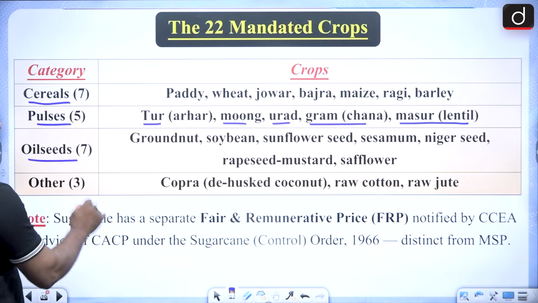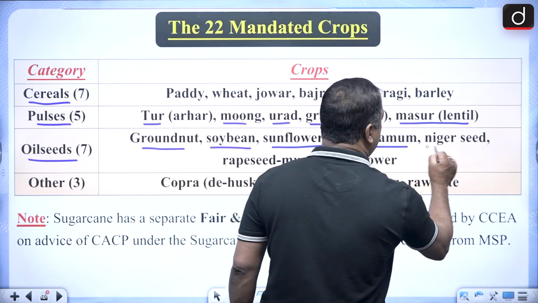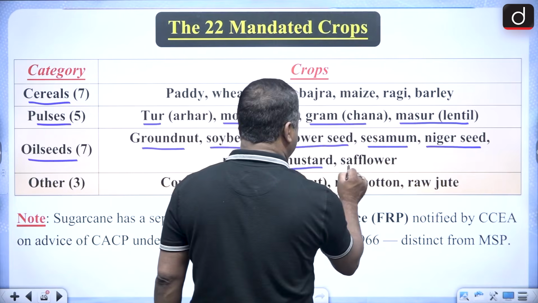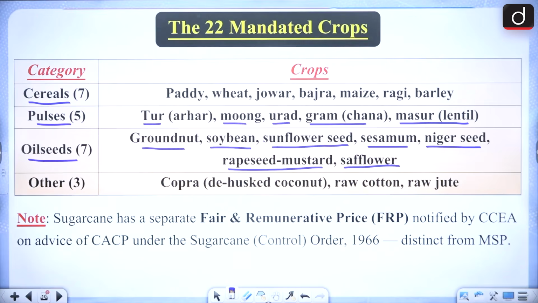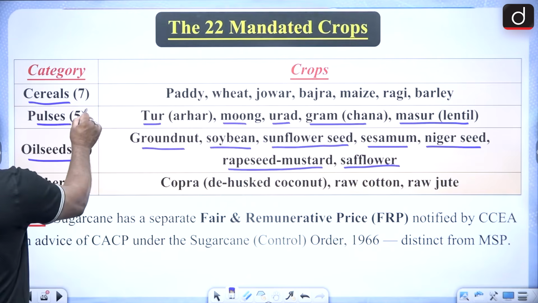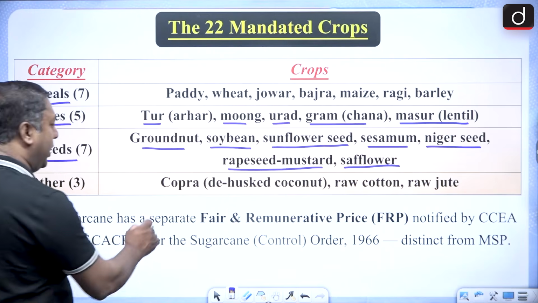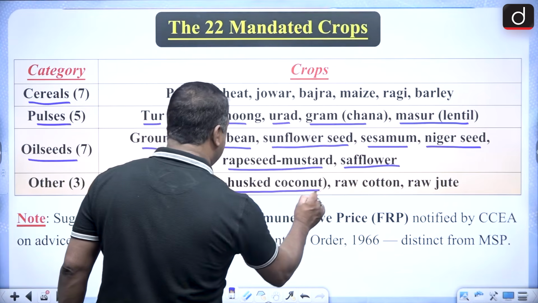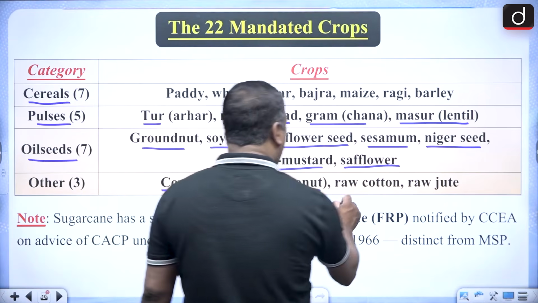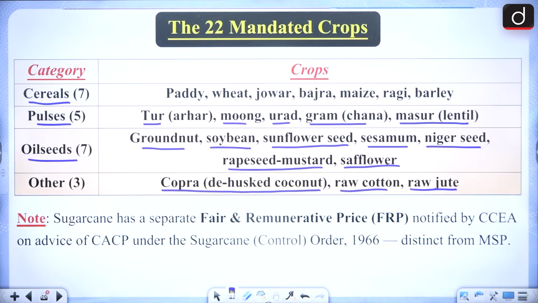Then in oil seeds, it's groundnut, soya bean, sunflower seed, sesame, niger seed, rapeseed, mustard and safflower. Okay. Then others, we have 3, that is 14 plus 5, 19. And then others, you have 3, that is copra, dehusked coconut and raw cotton and raw jute. So this is with regard to the categories and the crops.